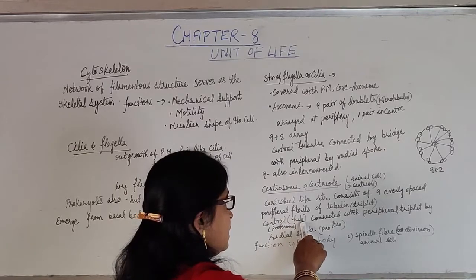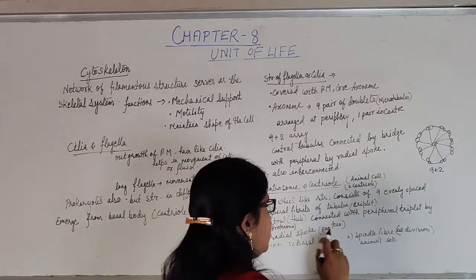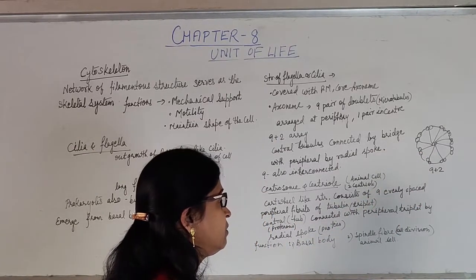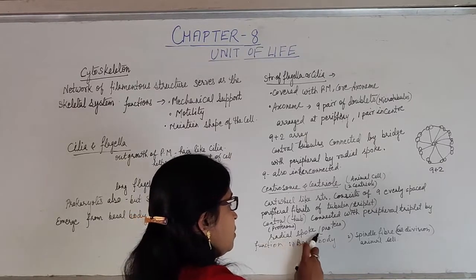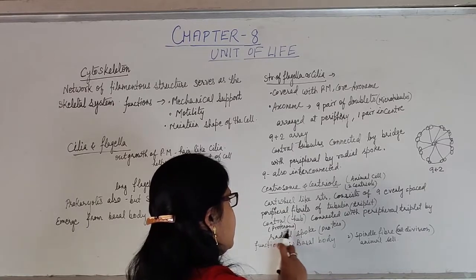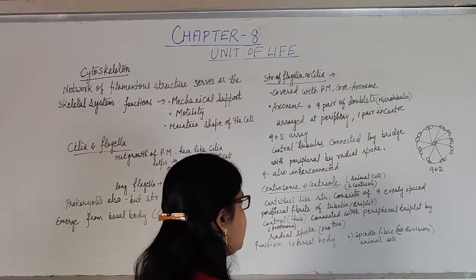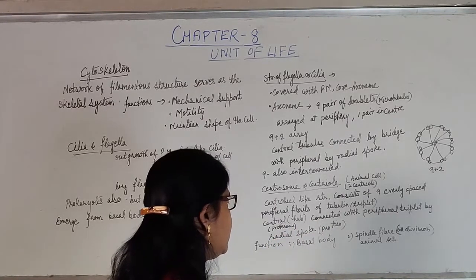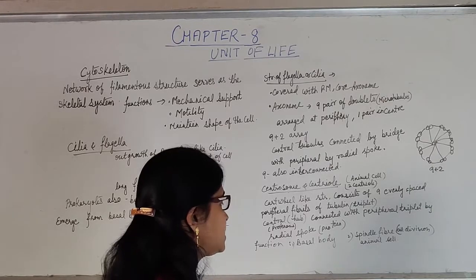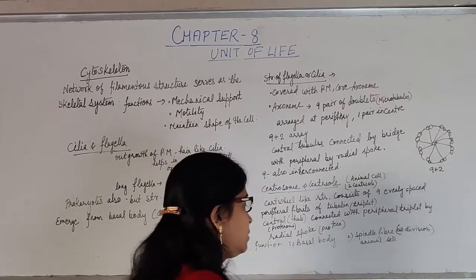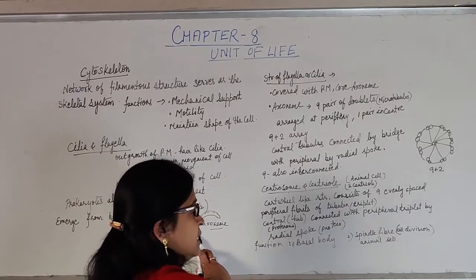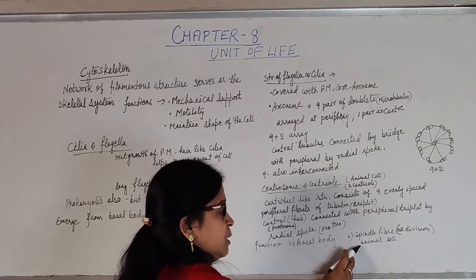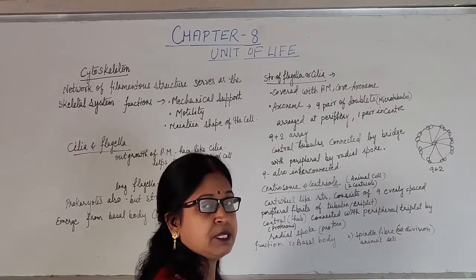Now, the central part will be known as the hub, which is interconnected with the peripheral triplets by the radial spoke, and that is made up of protein. The central hub is also made up of a special type of protein. The function of the centrosome is that it forms the basal body for the flagella and the cilia, and it performs other functions in the animal cell.